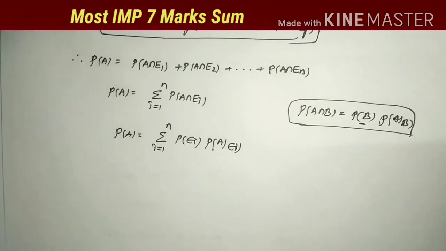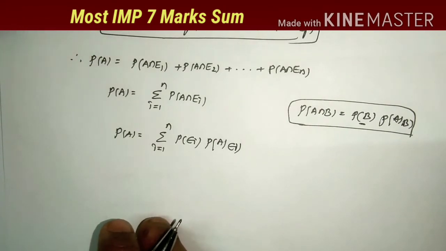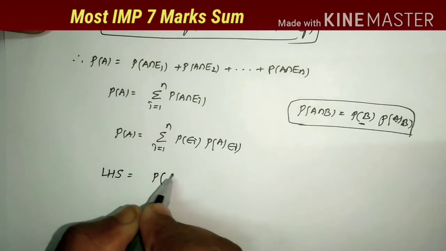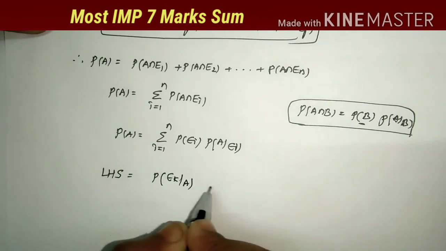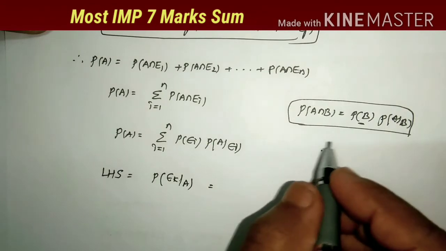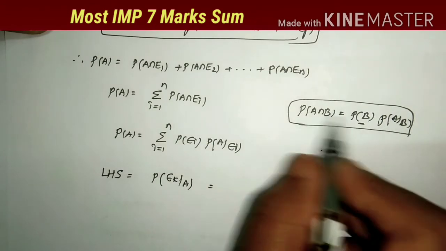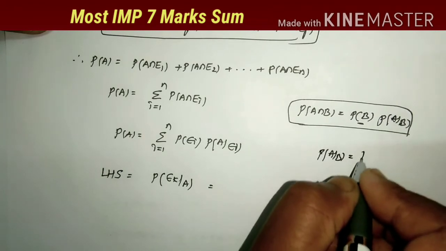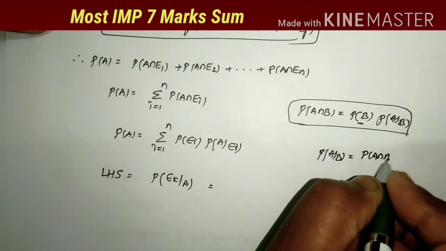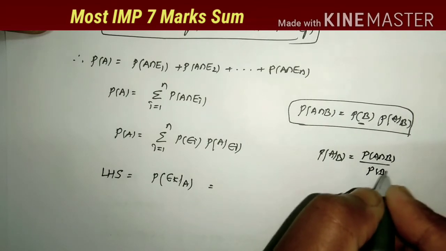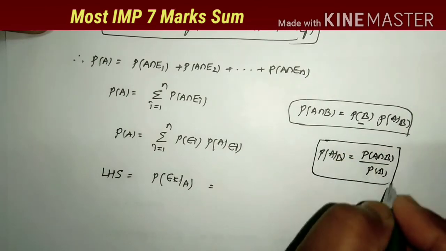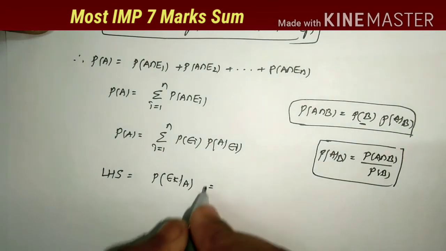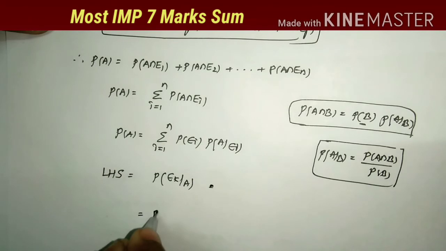So now we take the LHS and replace these values in the LHS. What is the LHS of the statement? P of Ek by A. And what is the P of A by B formula? From this equation, P of A by B is P of A intersection B by P of B. So this is the formula of P of A by B. Now applying that formula.